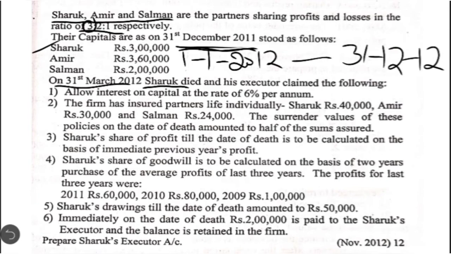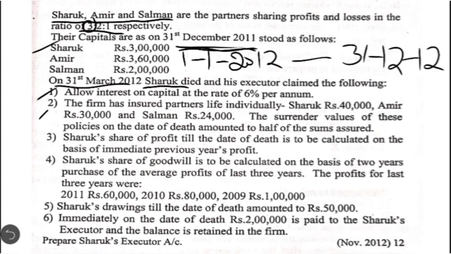The first point given is allow interest on capital at the rate of 6% per annum. It is an item which should be credited to the deceased partner's capital account. How do we calculate? Capital balance outstanding, that is 3 lakh into 6% for 3 months, 3 divided by 12.